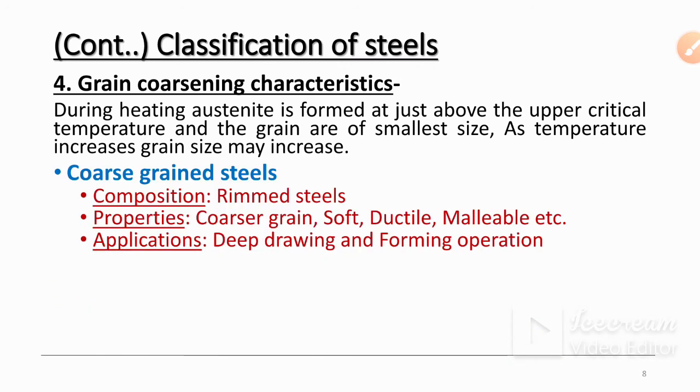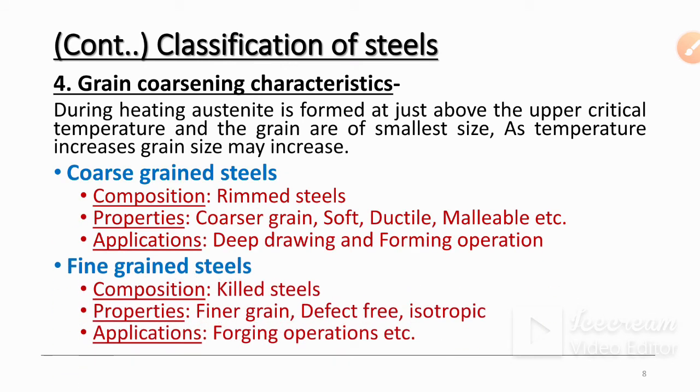Okay, so coarse grain steels are the steels whose composition is the same as rimmed steels. Properties: the name already suggests coarse means bigger grain size. As the grain size is bigger, the material is soft, ductile and malleable, as the bigger grains can easily deform. Because of this easy deformation, we get a material that is soft, ductile and malleable. So the applications of coarse grain steels are deep drawing and forming operations.